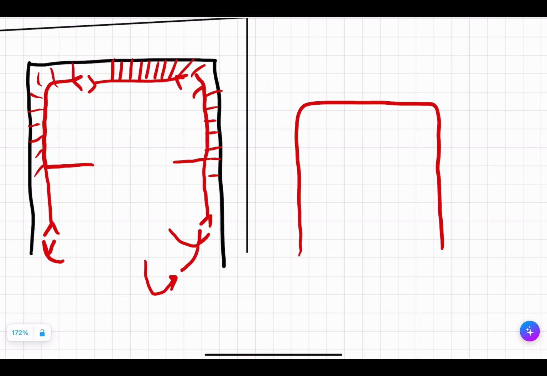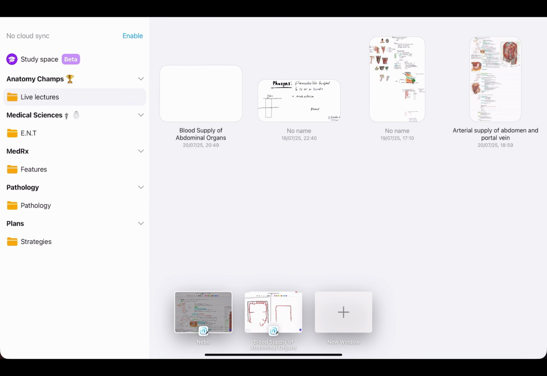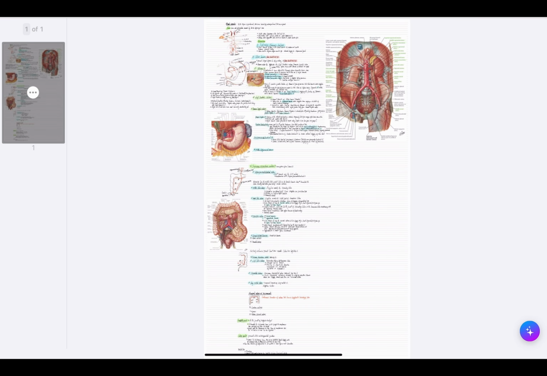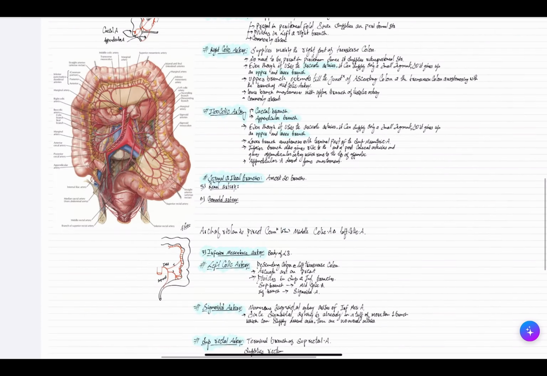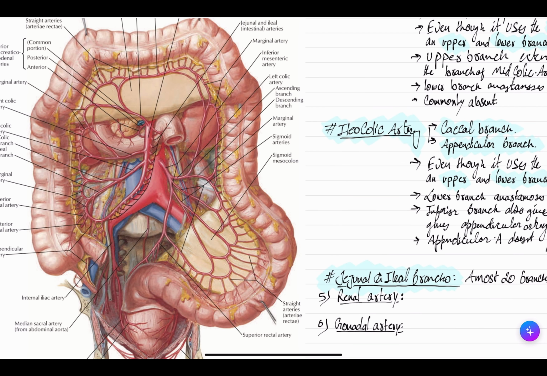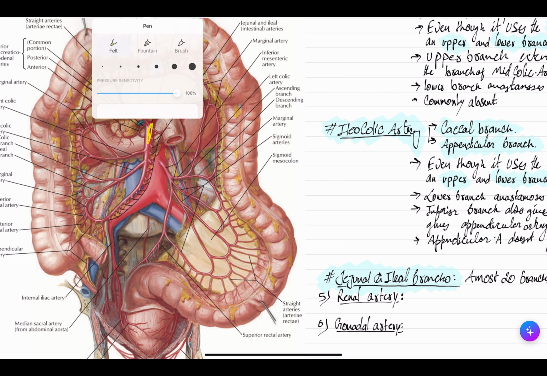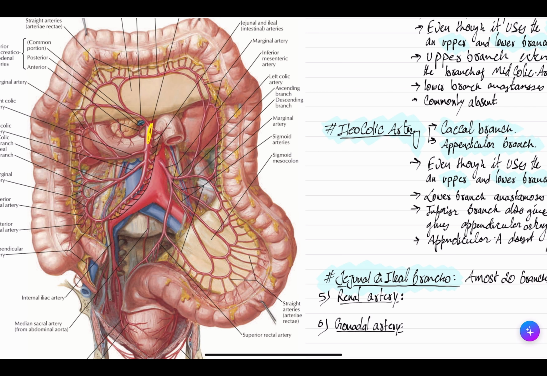Let me open the notes and I will show you. See this. This is what? The superior mesenteric artery. I told you, you will have right colic, the ileocolic, and you will have middle colic.